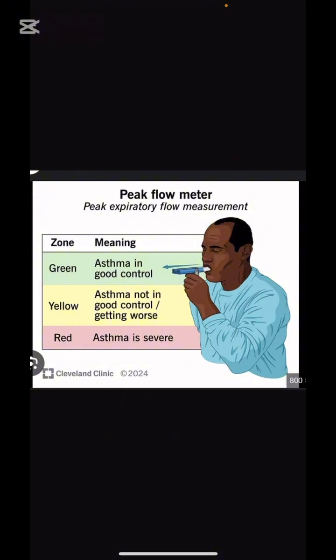Peak flow meter: green zone is asthma in good control. Yellow zone is asthma not in good control, getting worse. Red is severe asthma. What is the peak flow meter test? It is used to measure the expiratory flow of the patient, how strongly a person can breathe out of his lungs, because asthma is expiratory dyspnea.